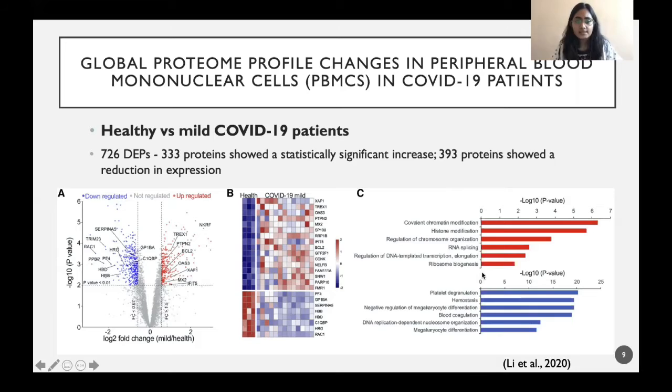And this is the case of mild COVID-19 patients. While the downregulated proteins were involved in platelet degranulation, hemostasis, then blood coagulation, megakaryocyte differentiation, again shows what all pathways are affected due to COVID-19 patients and their significance in the pathogenesis of the disease.